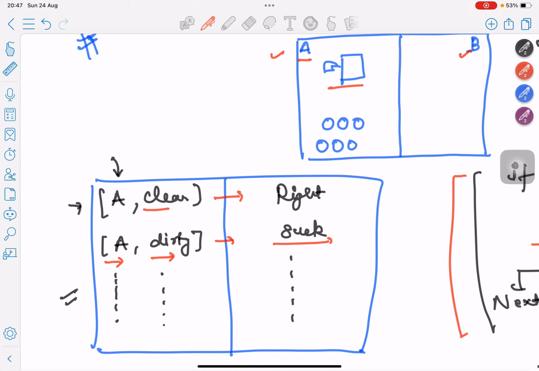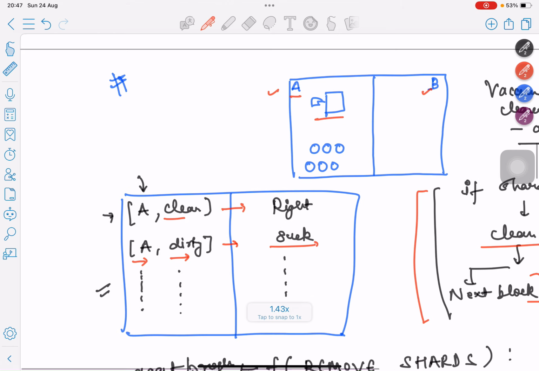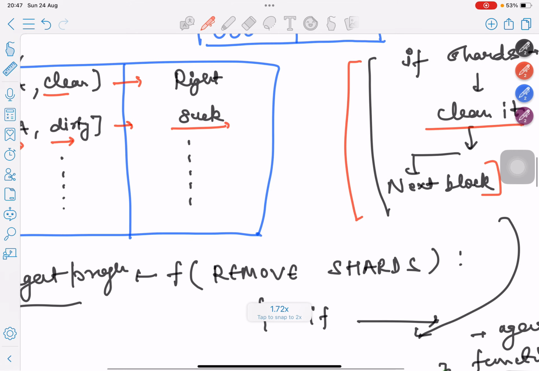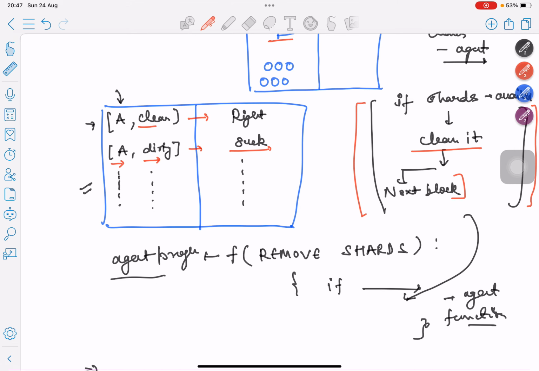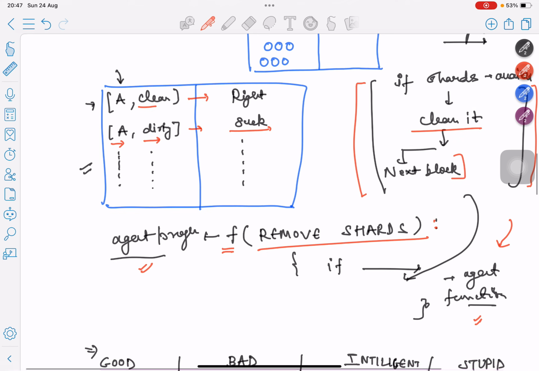But to get this external characterization, the agent function gets executed by the agent program. How will the agent program look? It is a function that removes shards, and inside it we have the entire agent function written out. Whenever a particular input comes, the agent program executes my agent function, and only then do we receive my output.